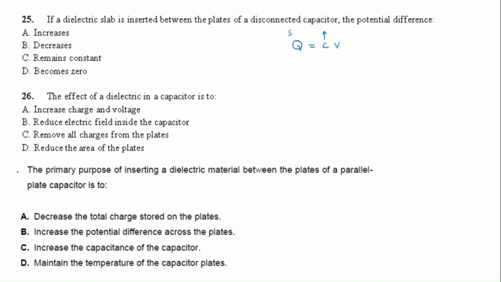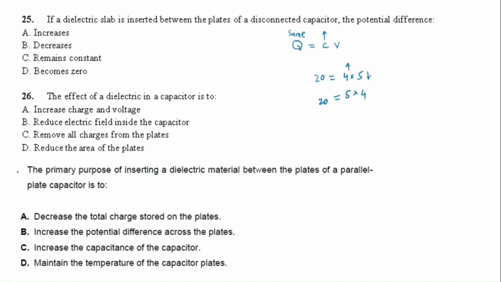If you know math, if I say 20 is equal to 4 times 5, and I change 4 to something bigger, 5 will decrease. The same thing is happening here. The charge stored on the plate is the same, because the dielectric is not changing the charge. The dielectric is changing the capacitance.